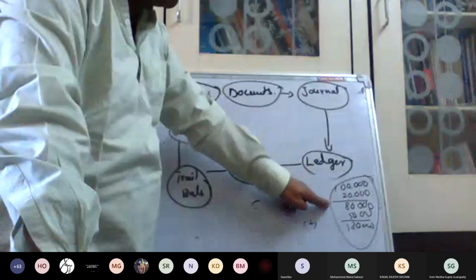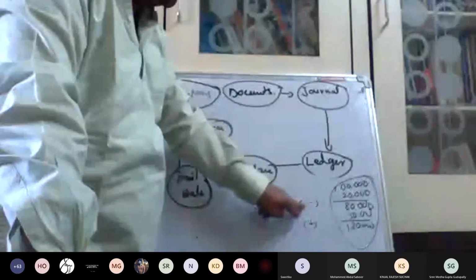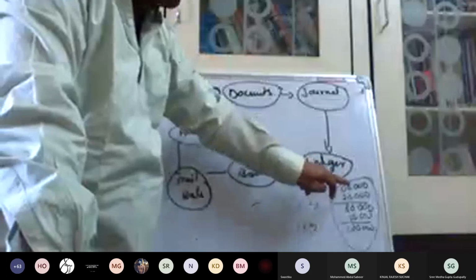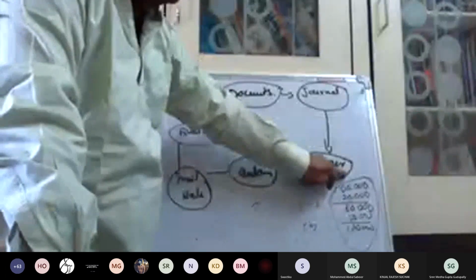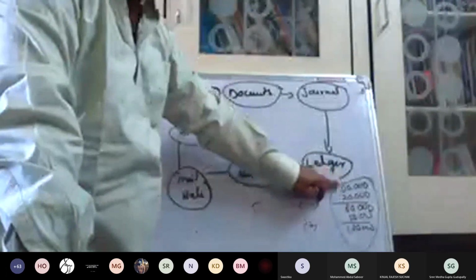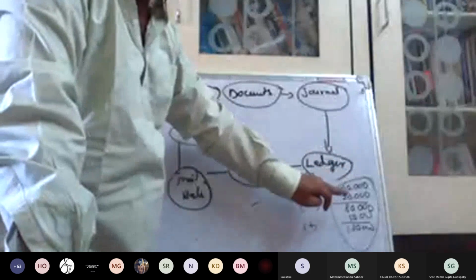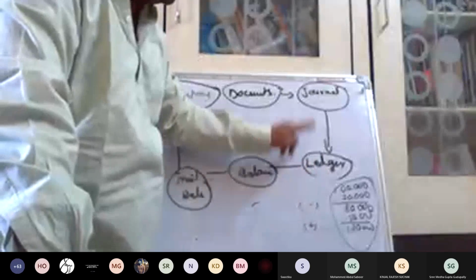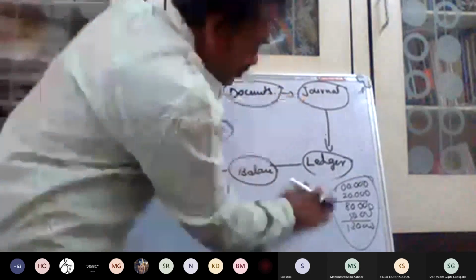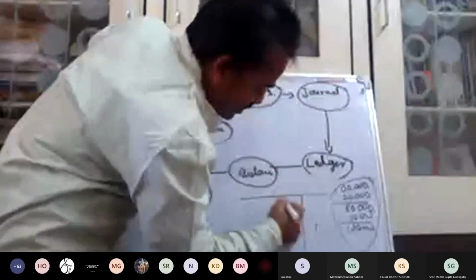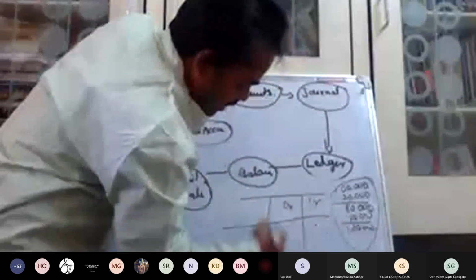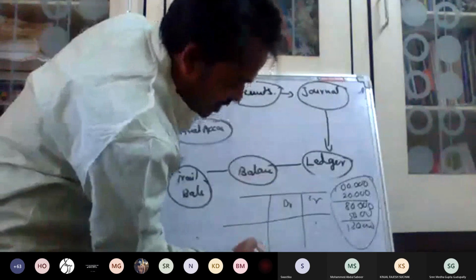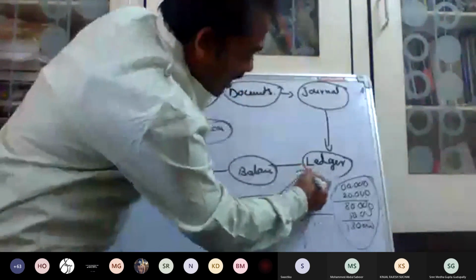But there are specific books. Individual. What is the individual? It is a cash account. All the transactions which are related to cash, individual accounts, those will be posted. That book is called a ledger. After the journal, the next step is the ledger. Coming to the journals, here it is a format: debit, credit, and cash. We are writing all these transactions, but after this, they will be posted to the ledger.